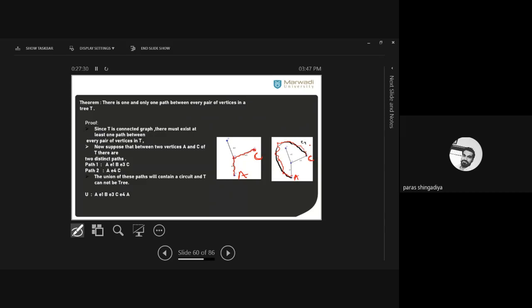So in the third proof we just proved it by using the definition of tree. Okay. कोई भी tree है with any number of vertices, any number of edges. If it is a tree, what does it mean? You can find only one path between these two vertices. There is no other path between these two vertices. Okay. There is no multiple path between them.